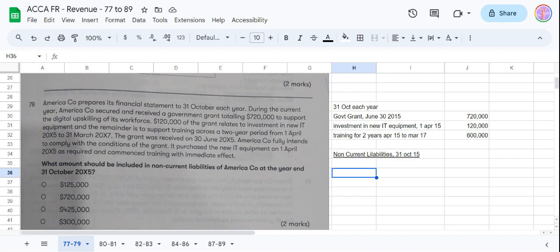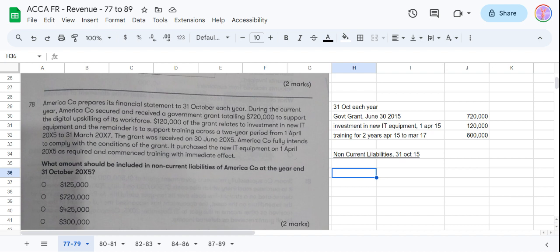So by 31st October 15, what is completed, what is not? Because they have bought this IT equipment, the 120,000 has been used, so it can be immediately recognized. Then this 600,000 is for the training for 2 years.